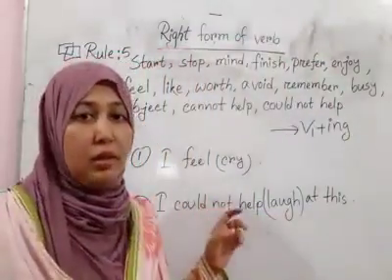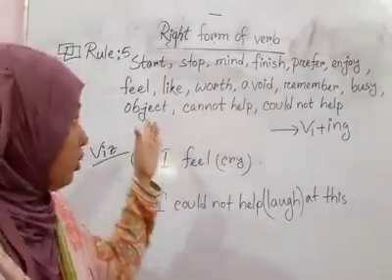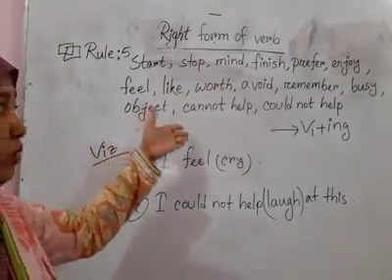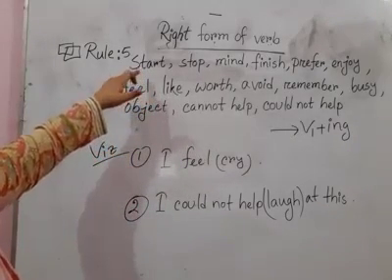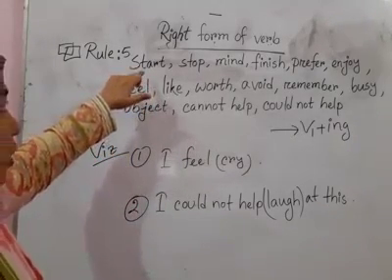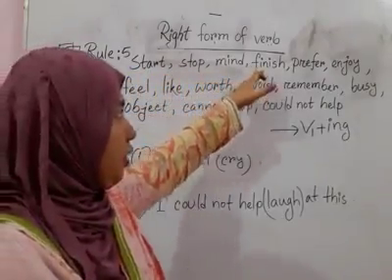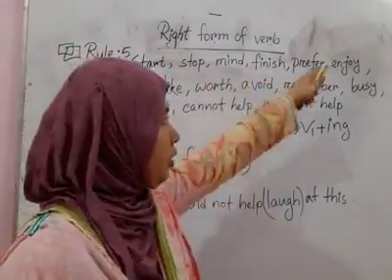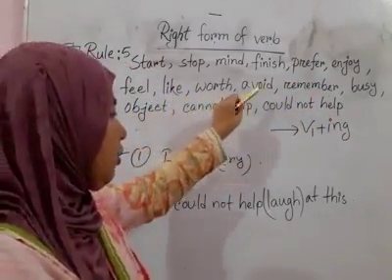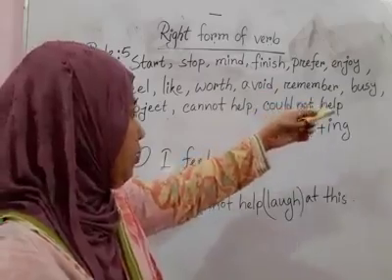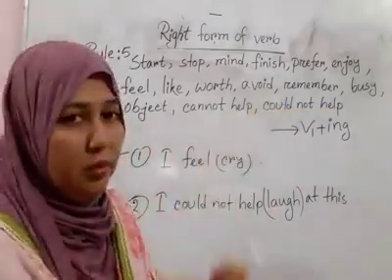Dear students, let's see rule number 5. You notice the board. Here are some words for you. I will just read the words for you. Start, stop, mind, finish, then prefer, enjoy, feel, like, work, avoid, remember, busy, object, cannot help, could not help.